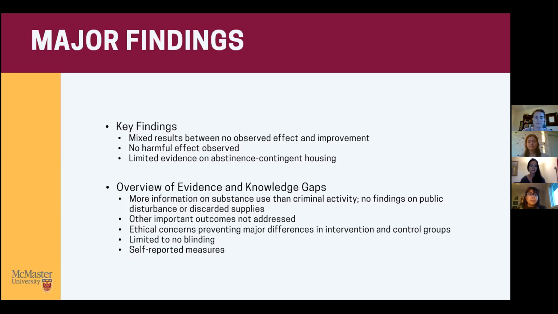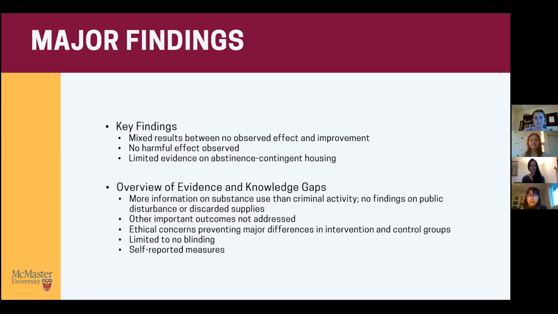And some of those outcomes can include number of days housed, mental health outcomes, or physical health outcomes, just as an example. There are also ethical concerns evident, and those ethical concerns prevent there being large differences between the intervention and control groups. For example, in many of our studies, the control group also had access to case management or community services, which eventually may provide access to housing to them as well. This similarity in control and intervention groups may affect researchers' ability to observe differences between the groups.